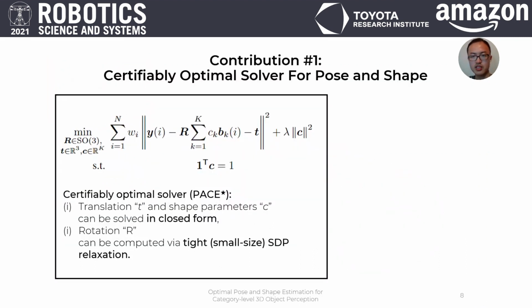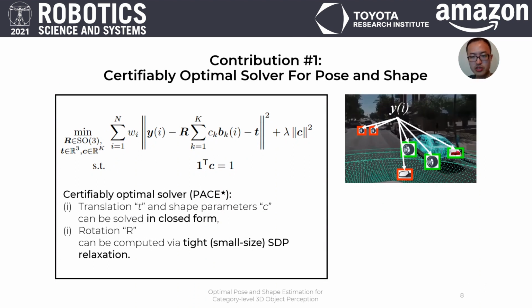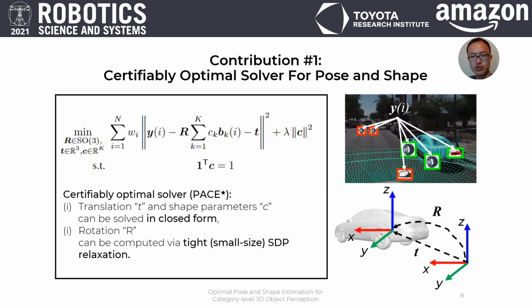While expressive, the problem of estimating the pose and shape using an active shape model leads to a difficult optimization problem. Given the keypoint detection y, we need to solve the nonlinear cost function shown on the left. Our first contribution is that we developed the first certifiably optimum solver named PACE for 3D category level perception. We decouple the rotation estimation from the translation and shape parameters. The translation t and shape parameter c can be solved in closed form, while the rotation R can be computed by a tight SDP relaxation.